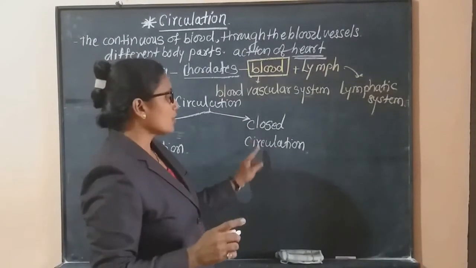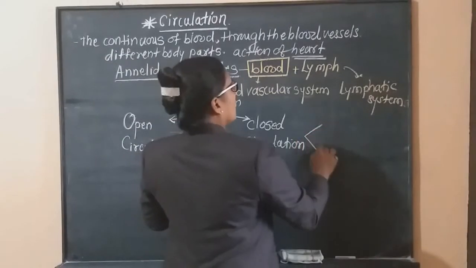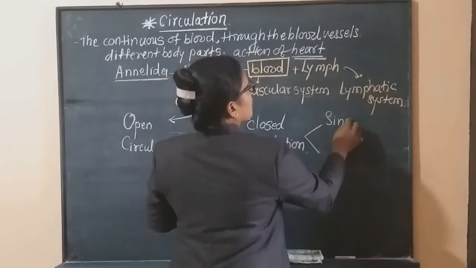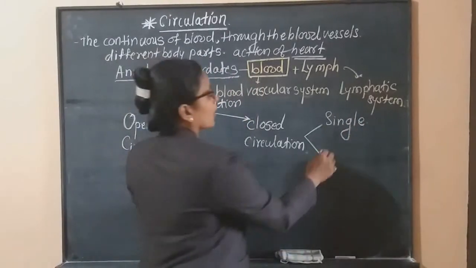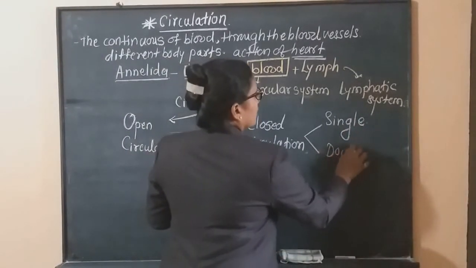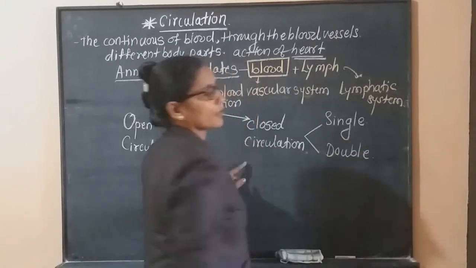Now this closed circulation is again divided into two types, that is single circulation and double circulation.